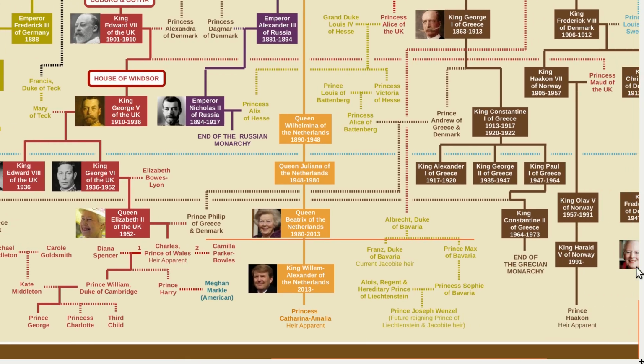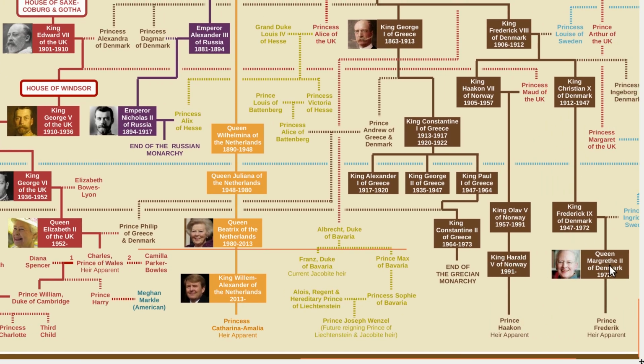And also King Harald of Norway and Queen Margrethe of Denmark. So all of these individuals, if you trace their male-only lines, they go back to the same house.